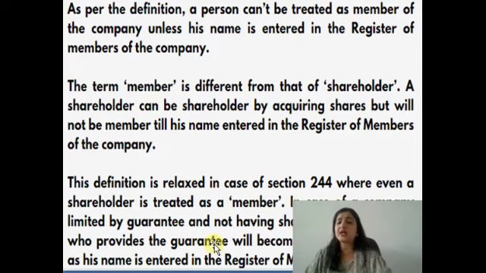This is somewhat an exception situation, that is, if the company does not have share capital, then the person who gives a guarantee is also treated as a member. So this is somewhat extra which you are writing, although your answer is complete at this point itself. Now, I think you have understood both the types we have discussed so far, that is, how to write a direct question and how to write a comment based question.